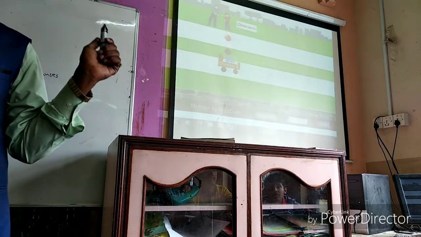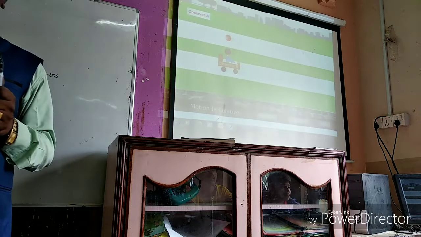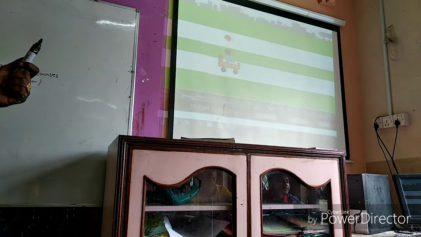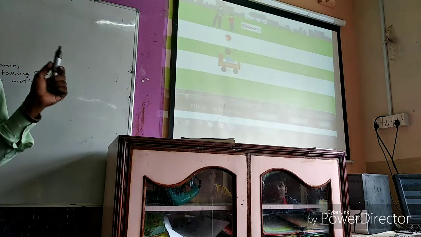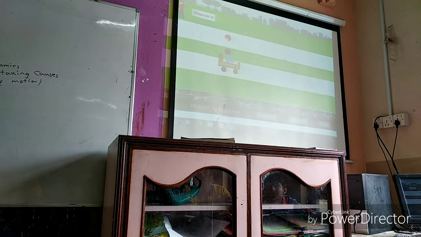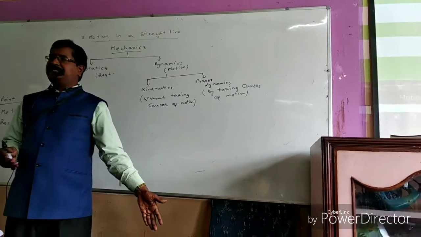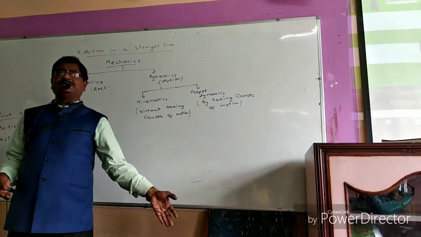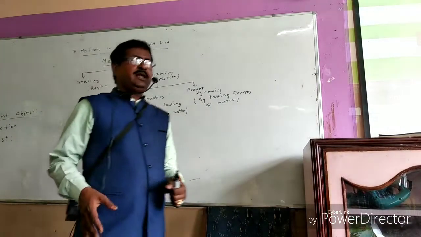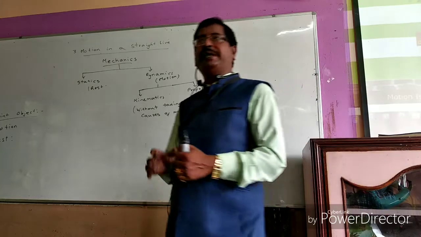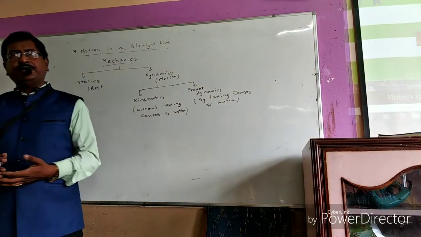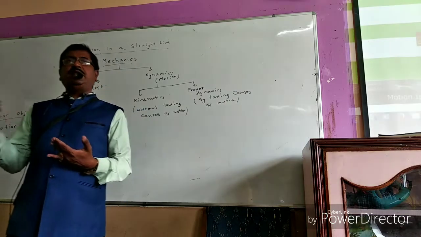Both are relative. So the same ball is at rest with respect to observer B, and the same ball is in motion with respect to observer A. So motion and rest both are relative. Not only motion but position also. Suppose I am observing this chair, for me in which direction is it? Towards left. But if I come over here and observe, the same chair is on the right side of me. So that is why position is also relative. So motion, rest, these all are relative terms.